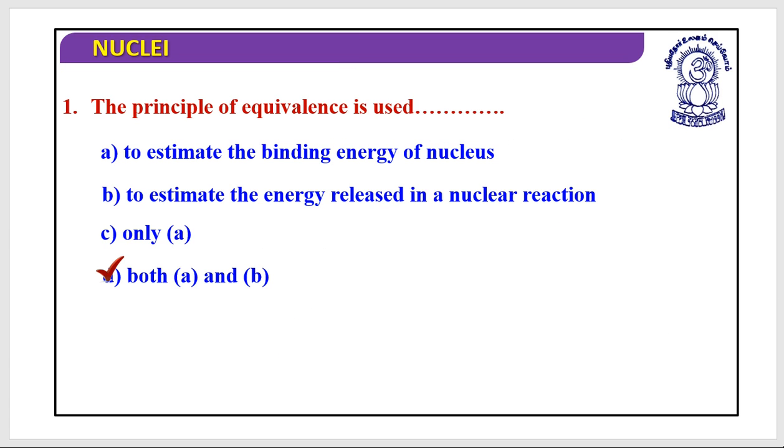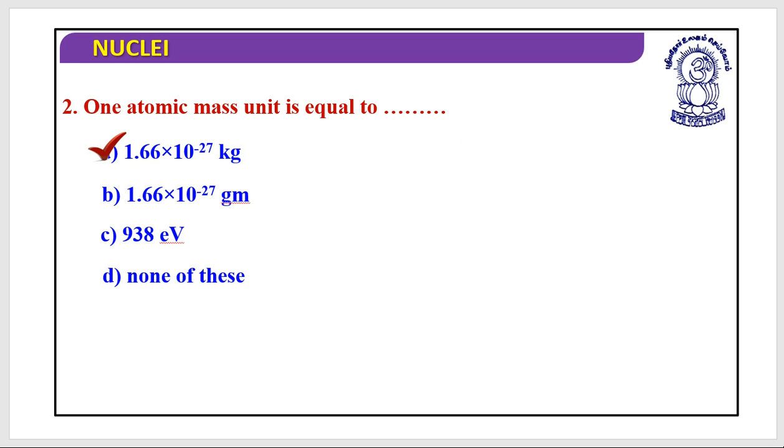Let's look at certain quick questions. The principle of equivalence is used to estimate the binding energy of the nucleus. Yes. To estimate the energy released in a nuclear reaction. Yes. So both A and B should be the correct answer. Next, 1 atomic mass unit equals 1.66 into 10 to the power minus 27 kg.